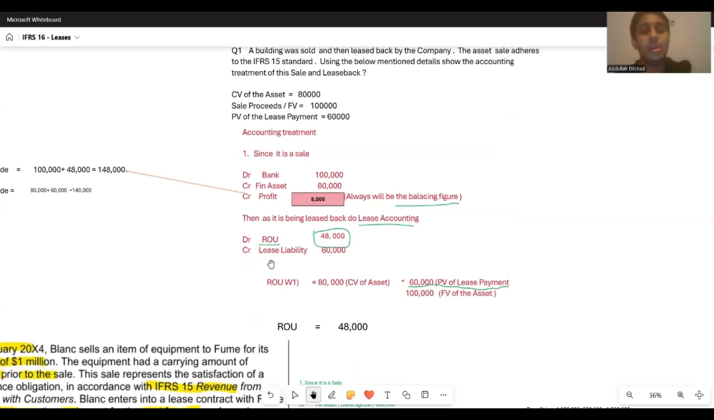And we'll be crediting lease liability with the present value of lease payment. Now, this you all have learned in your previous recording of how you record or do lease accounting, right? 60,000 would be your lease liability. Debit ROU, credit lease liability. I would give you all a hint. Normally in the exams,